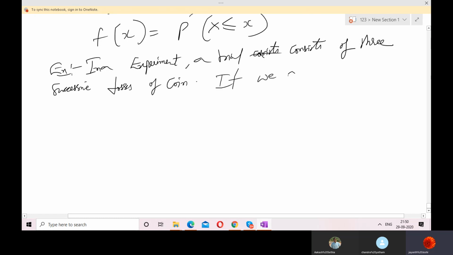If we define a random variable, you know what a random variable is, we already discussed the basics.